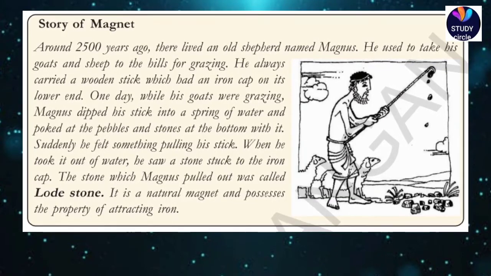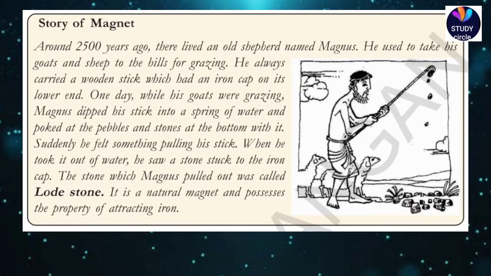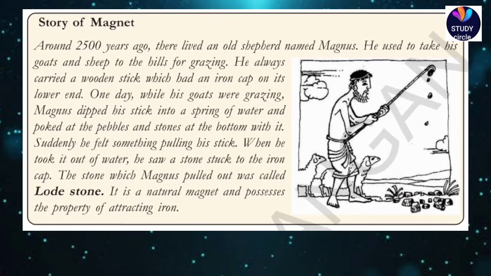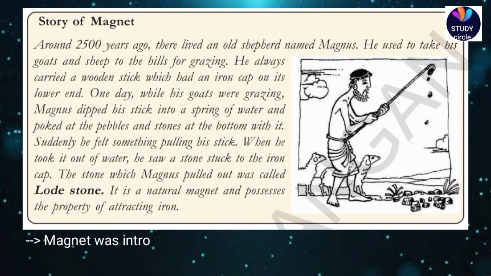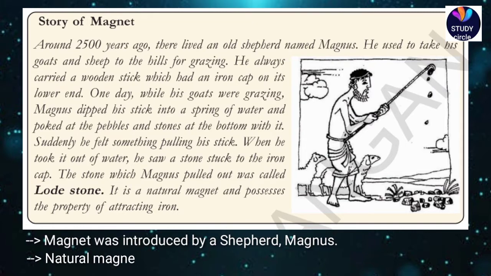So here you saw a small story related to magnets, and you came to know two most important things. First, the magnet was introduced by a shepherd and his name was Magnus. Second, the natural magnets are called lodestones. The magnets now available in the market are man-made magnets. About that we will see later.